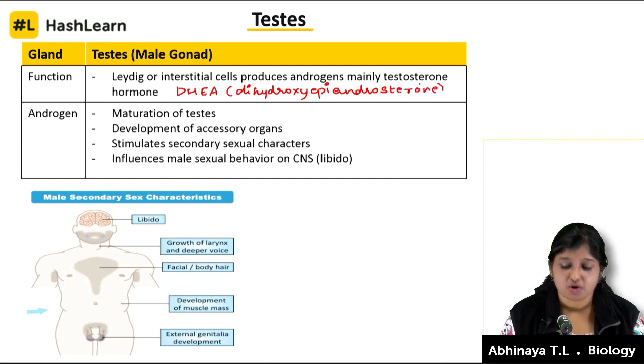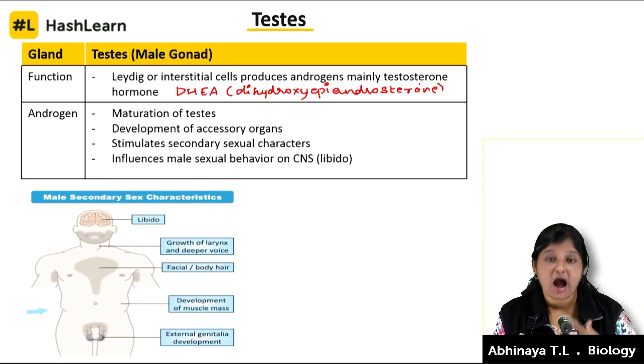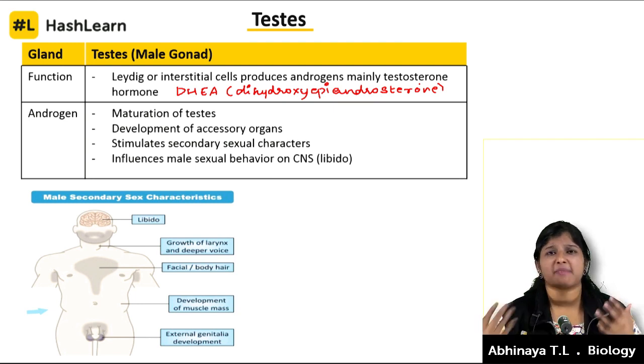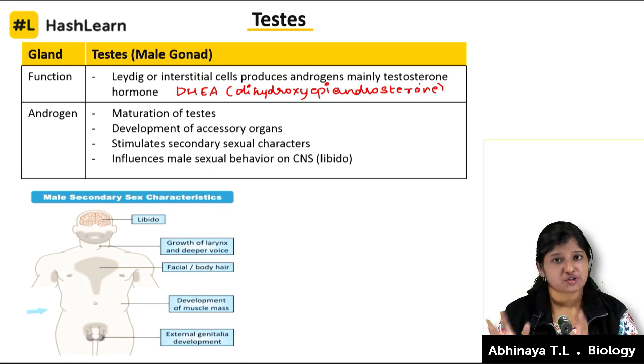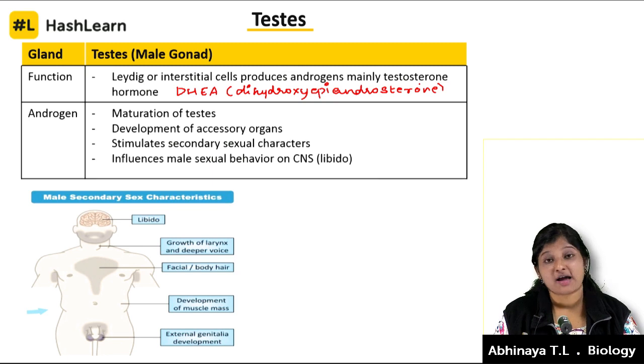So this is another hormone in the class of androgens, which also functions in the secondary sexual characters of the male and in the maturation and development of the testis. It's not only testosterone. Testosterone is doing the major job, and we have other examples of androgens also.